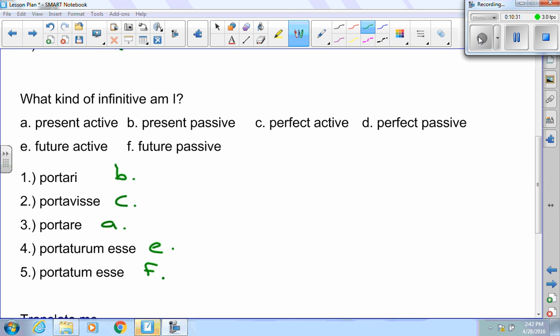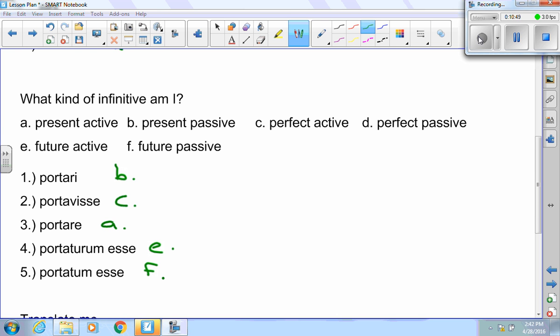So I have perfect present passive. Remember, I'm just changing my ARE to an ARI or an ERE to an ERI. Third conjugation takes off the ERE and adds an I. And then fourth just changes the IRE to IRI.